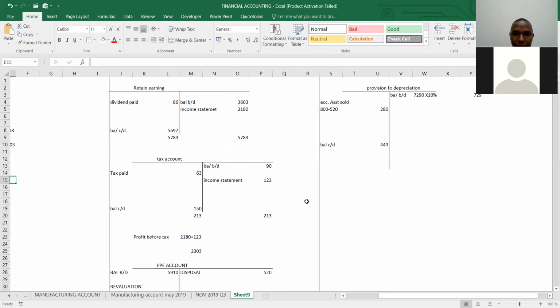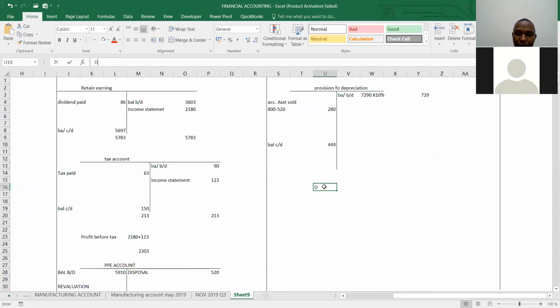The next thing we go to disposal account. Ungepata hiyo part kweli? Hiyo especially hiyo tafuta the provision for depreciation. Hiyo revise sana. Disposal account. But this thing, it is not hard. It is, are you understanding the principles?